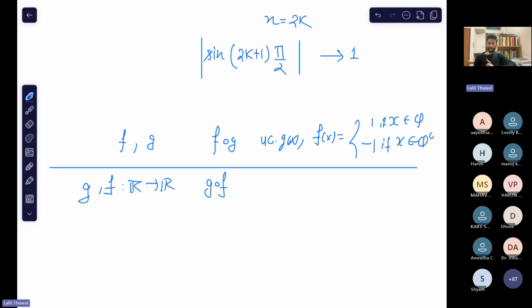Yeah, you're right. Is the composition of uniformly continuous functions uniformly continuous? Yes or no? What do you think? Try to guess it.